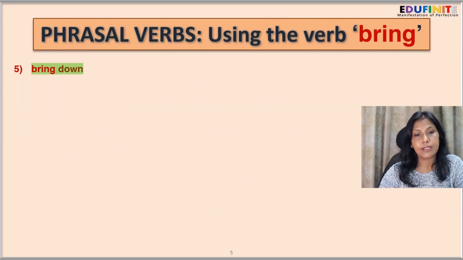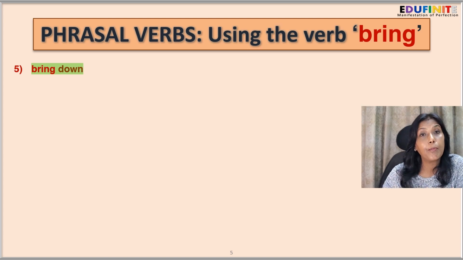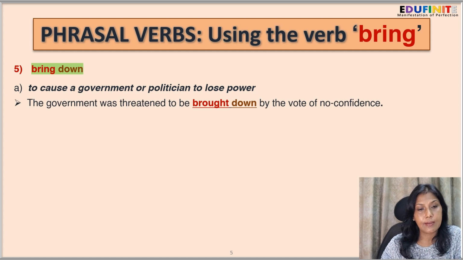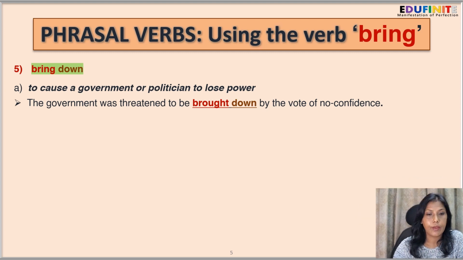The next phrasal verb with bring is bring down, and its meaning is to cause a government, a politician to lose power. So let's look into the sentence. The government was threatened to be brought down by the vote of no confidence. So the existing government has been threatened. That means they'll be made to lose power by the vote of no confidence.